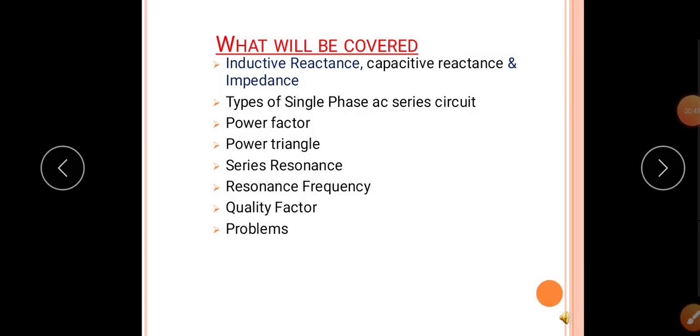Firstly, AC circuits are different from DC circuits. So what are the differences? First, in a DC circuit only resistance comes into the picture, whereas in an AC circuit, in addition to resistance, capacitance and inductance also play a role.